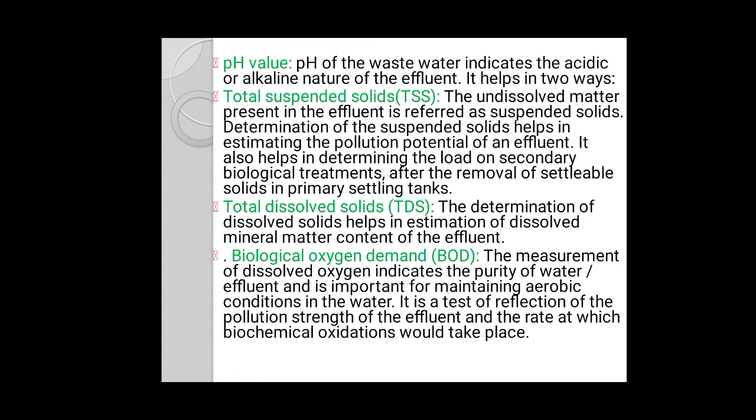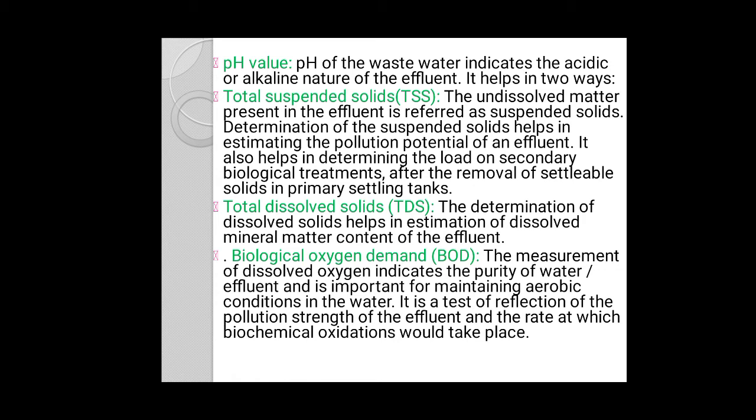The biochemical oxygen demand is used to measure the quantity of oxygen required for the oxidation of biodegradable organic matter present in a water sample by aerobic biological action.